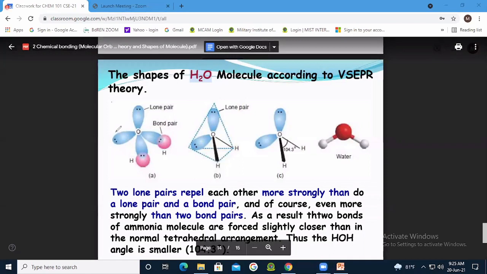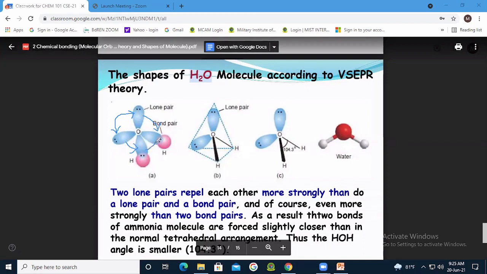So most repulsion happens here. These two are lone pairs, so lone pair repulsion will be the greatest, then a little less is lone pair bond pair repulsion.